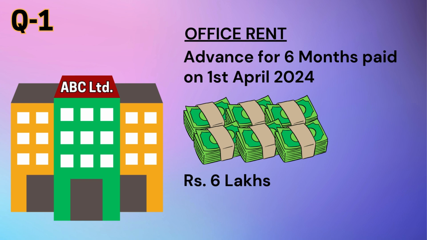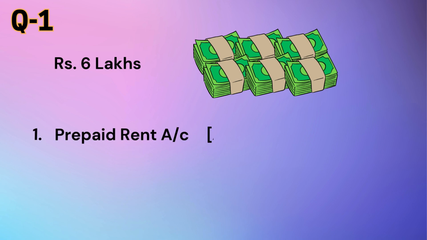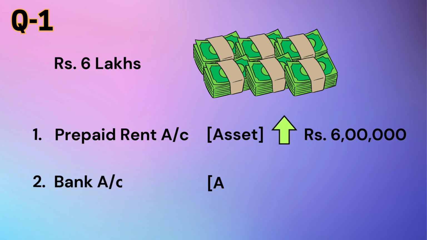When the payment of Rs 6 lakhs is done, two accounts are affected. One is the prepaid rent account, which is an asset, increases by Rs 6 lakhs, and the second is bank account, which is also an asset, decreases by Rs 6 lakhs.